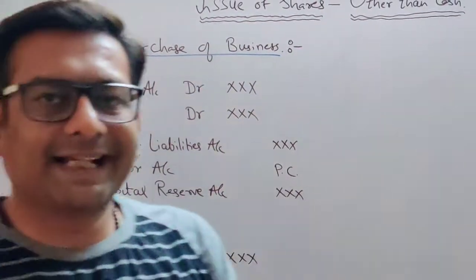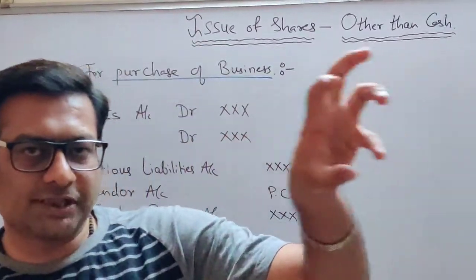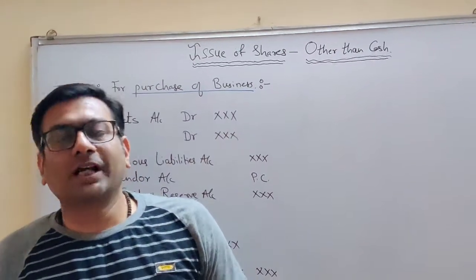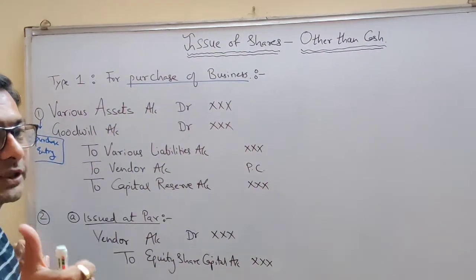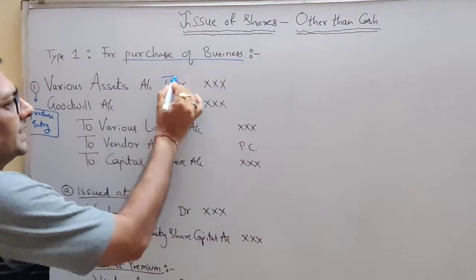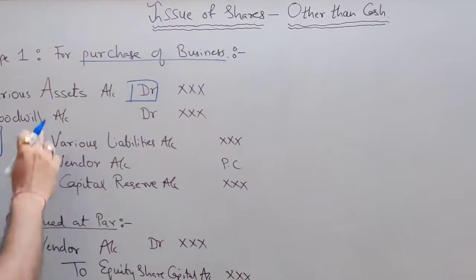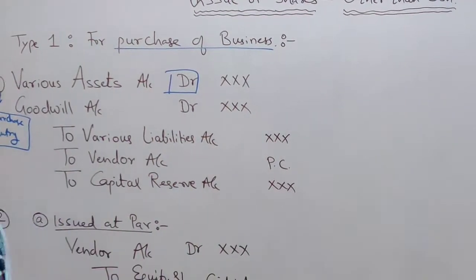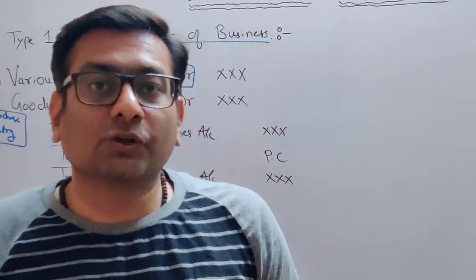Now tell me, what is there in the business, students? We have assets and liabilities. So when I am purchasing a business, what am I getting, students? I am getting assets and also I will be getting liabilities of that business. So assets, now the modern rule that we follow. Assets that we are receiving, we will give debit effect, or the traditional rule, debit what comes in. So anyway, whichever way you understand, assets will be debited, or the modern approach says whenever your assets increase, give debit effect.